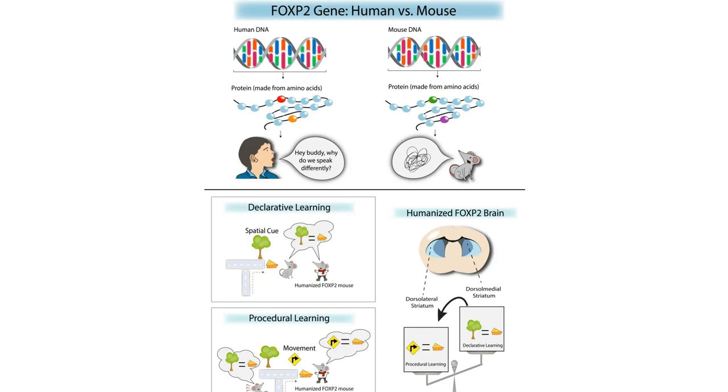How does this gene work in the brain? FOXP2 fine tunes connections between neurons in brain areas that control movement and learning, especially the basal ganglia or striatum. It helps with learning sequences of movements, including speech muscle coordination. It also helps in Broca's area, which is the speech center of the brain, crucial for forming sentences and grammar. FOXP2 also helps in the cerebellum, which helps with rhythm and timing in speech. This gene makes sure that when we talk, our brain sends rapid, precise signals to our mouth, our tongue, and our vocal cords, allowing us to produce complex sounds effortlessly.